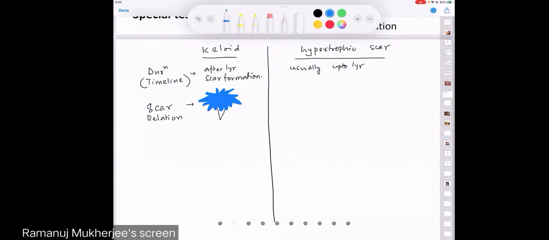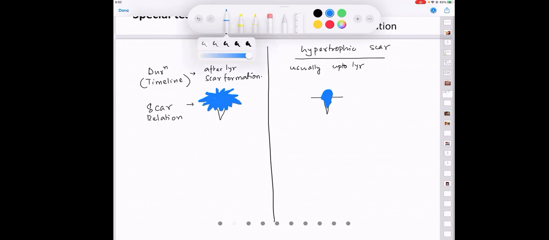This soft tissue structure is invaded by the keloid. In a hypertrophic scar, the main point is very simple. It is in the confines of the original scar. Next one.